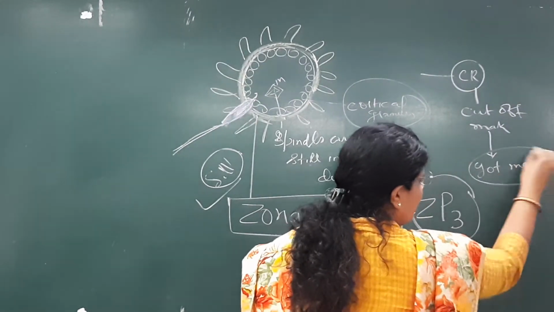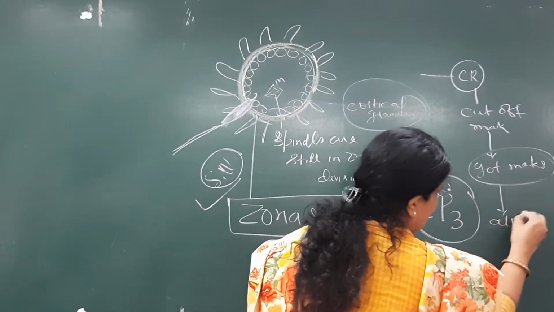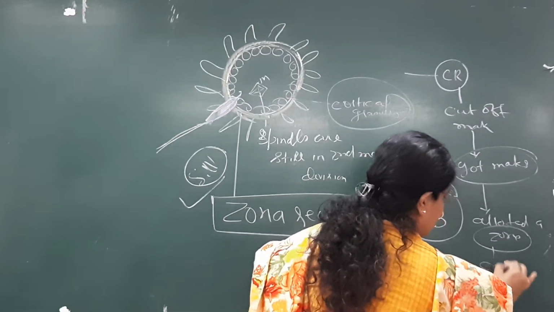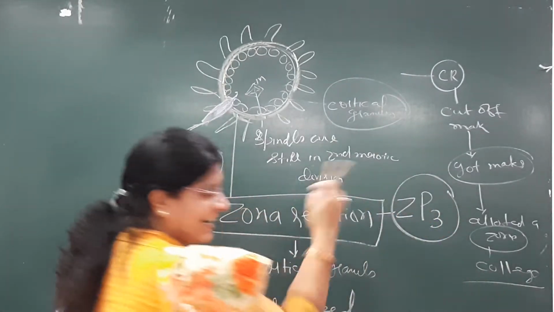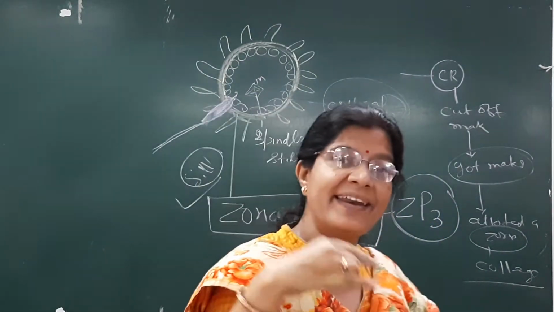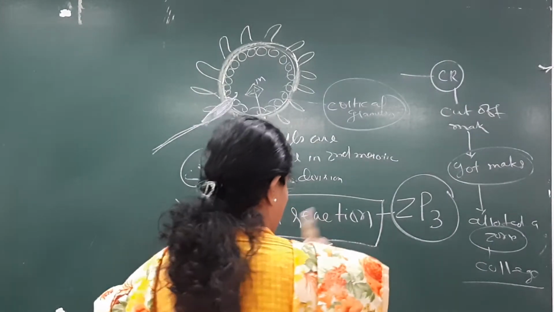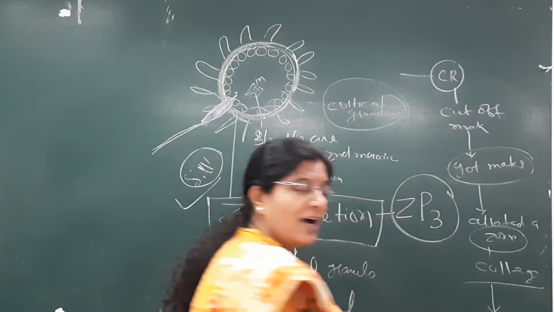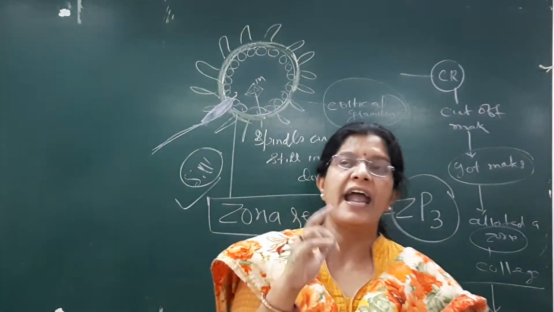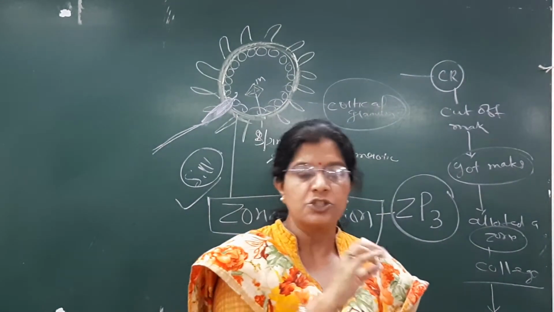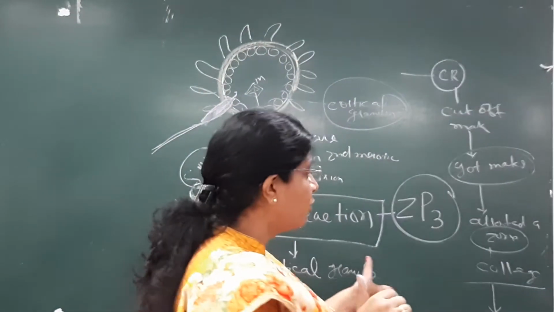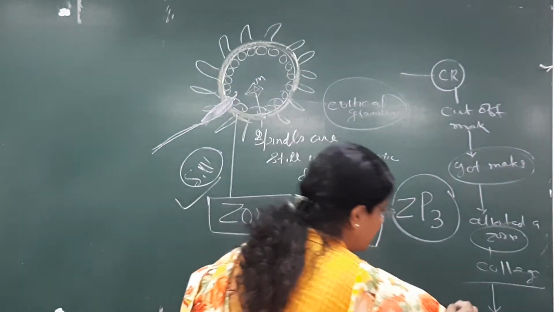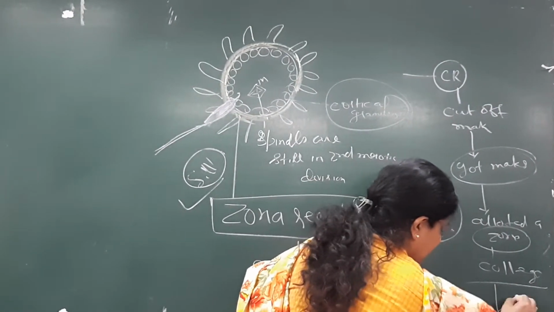As you hit that cut-off, as you got those marks, what will happen? You will be allotted a zone, or zone means what? College. So once it hits, what will it start? The zona reaction. So what will happen? Once you are allotted a college, say you got PMCH, then no one else can get your seat. Only one person will be allotted.